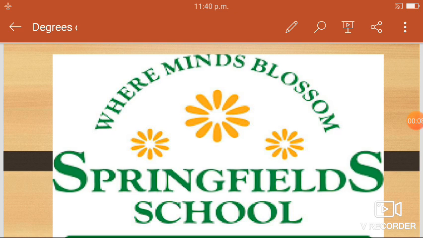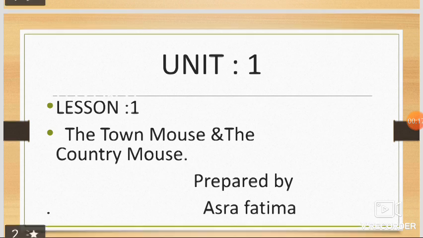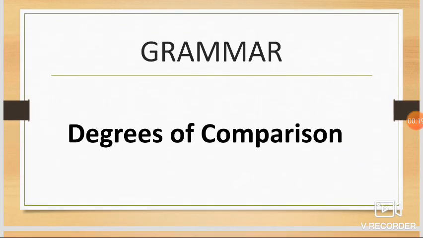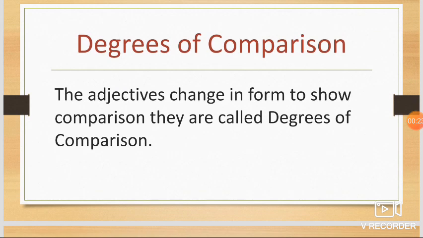Welcome to today's session. Last week we learned about phrases and compound nouns. In this session we will learn about degree of comparison. The adjectives change in form to show comparison. They are called degrees of comparison.